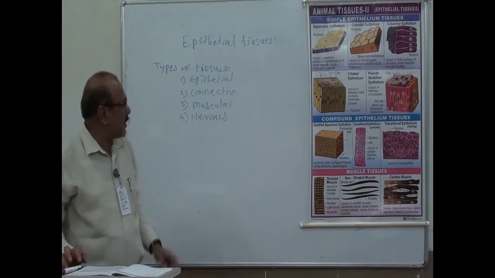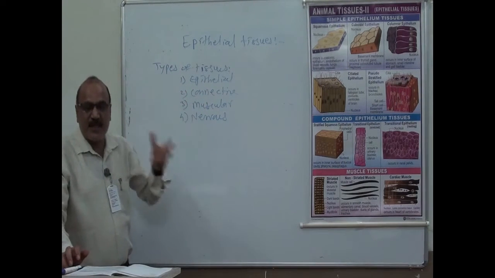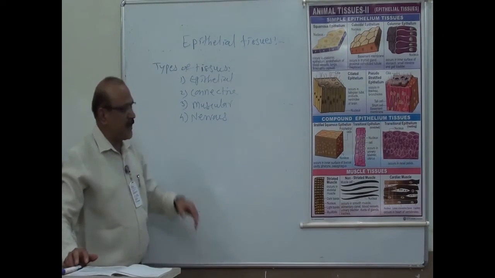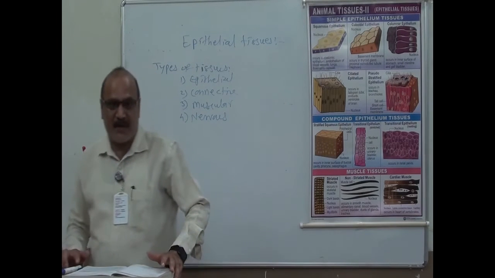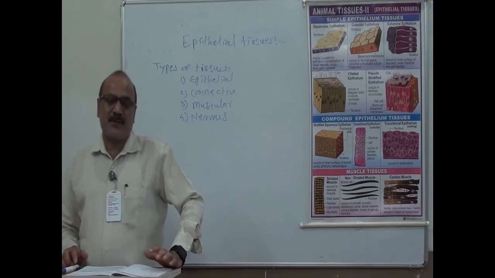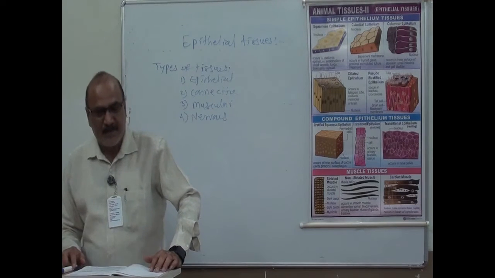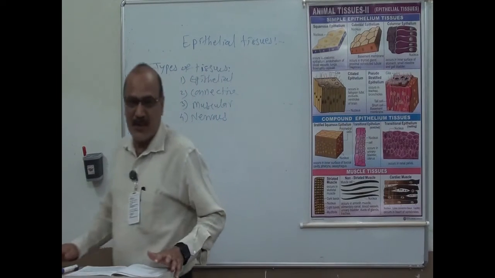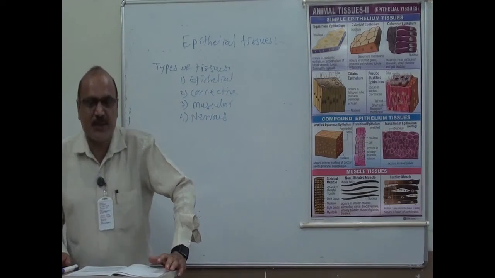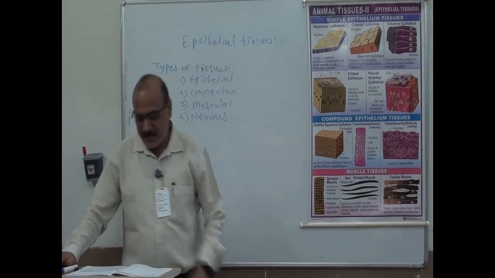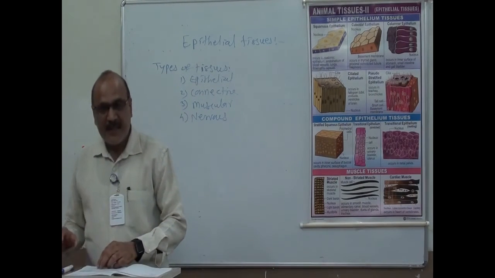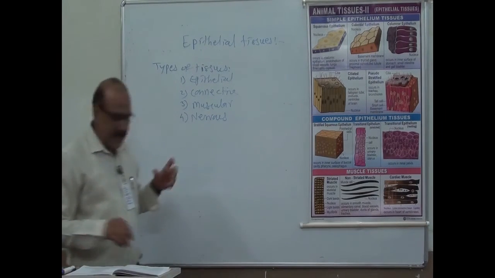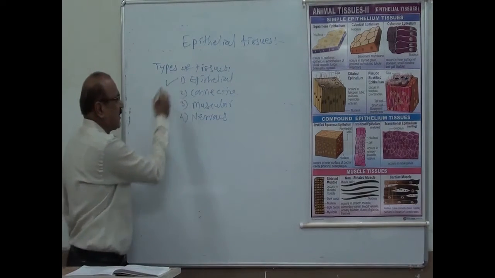Now these tissues are developed from the three germ layers. For example, epithelial tissue is developed from the outer ectoderm, middle mesoderm and inner endoderm. Connective tissues are developed from mesoderm. Muscular tissues are also developed from mesoderm. And the last one, nervous tissue, is developed from ectoderm. Now all these tissues combine to form organs. First we will see in detail what epithelial tissue is.